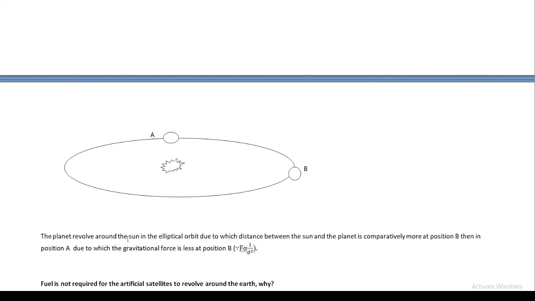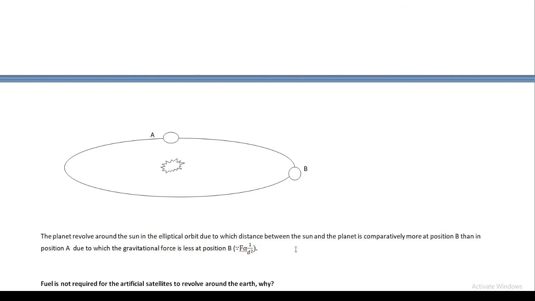The planet revolves around the sun in an elliptical orbit, due to which the distance between the sun and the planet is comparatively more at position B than at position A, and due to which the gravitational force is less in position B, and the reason is since F is proportional to 1 by d square. I think you are seeing the answer on the screen as well.